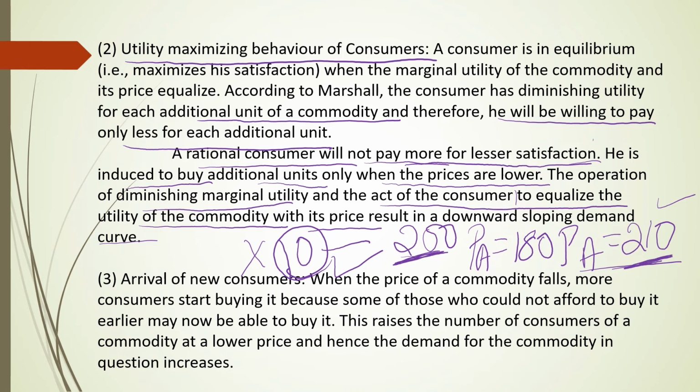Now they have purchasing power because the price of the product fell from 210 to 180. Now he is able to buy. So 10 more consumers will be added to the group of those people who are consuming that particular commodity. So because of the arrival of new consumers, demand for the commodity increases as the price of the commodity decreases.